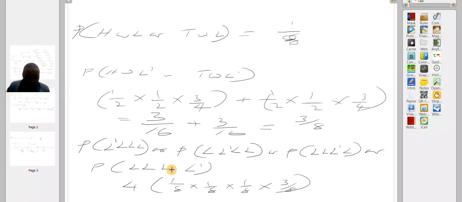If you do that, you get 1 over 8 times 1 over 8 times 1 over 8 times 3 over 8, and then times 4. So you get your answer as 3 over 1024. Now that one is the answer for that question. That's how you earn your 10 marks.